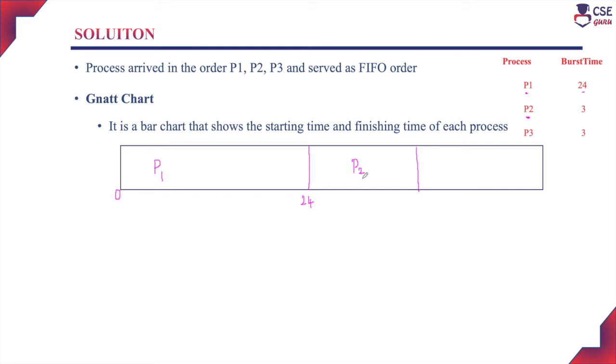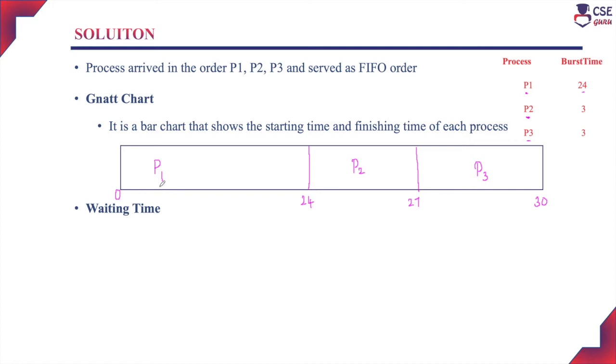Already 24 milliseconds is over, plus process P2 will take 3 milliseconds, so now it is 27. The next process in the job queue is P3, and P3 will be assigned to the CPU after P2 completes. P3 will execute for another 3 milliseconds, so totally 30 milliseconds. Next, we need to calculate the waiting time for each process.